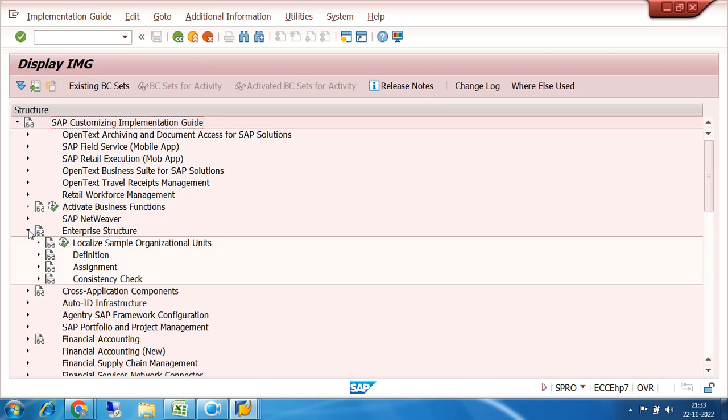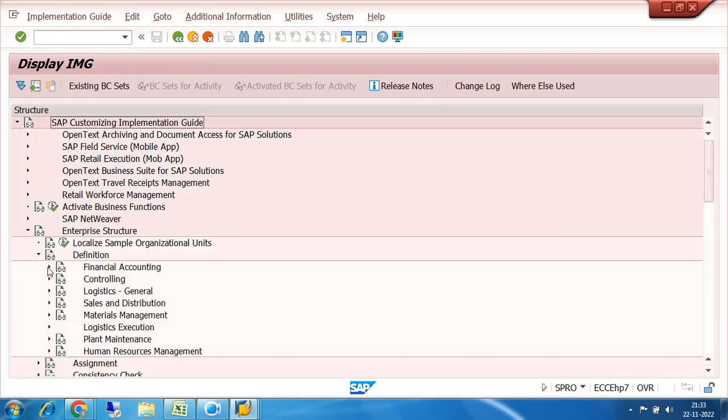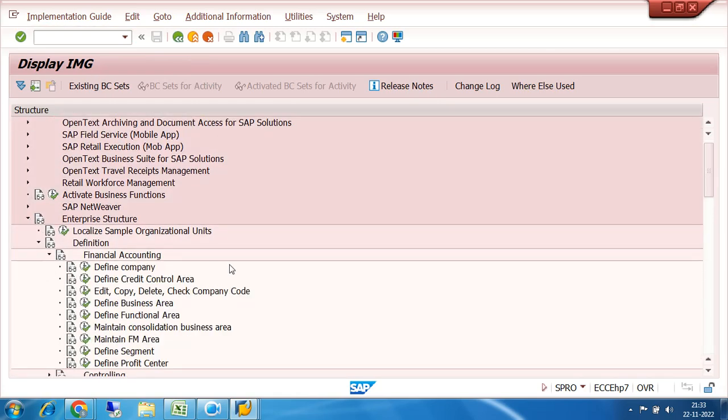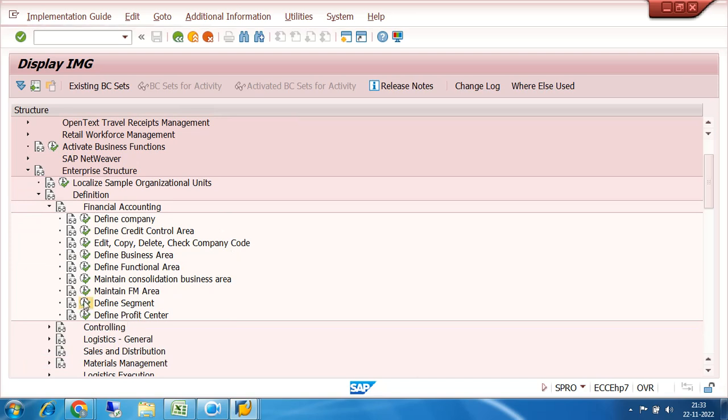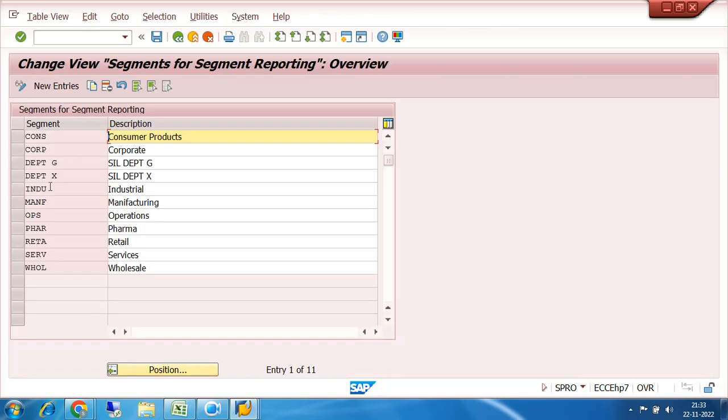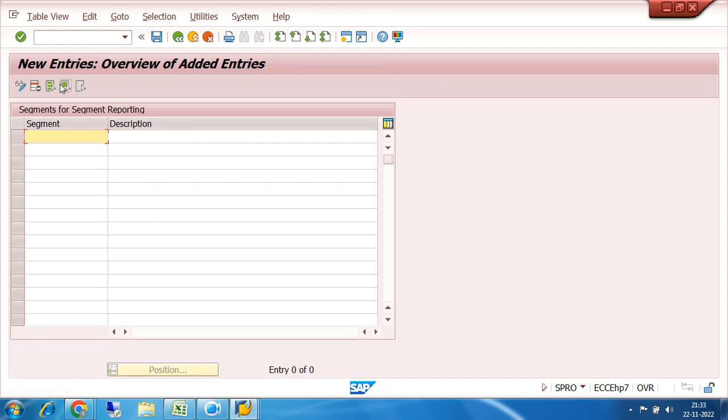I will go to the enterprise structure, definitions, financial accounting, then I will click on define segment. There are already so many segments created. I will create two numbers of segment. Say laptop, that means product wise. Suppose my organization is creating laptops and desktops. So I am creating two numbers of segment.